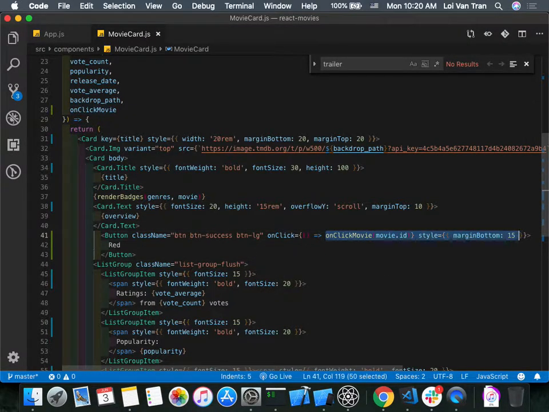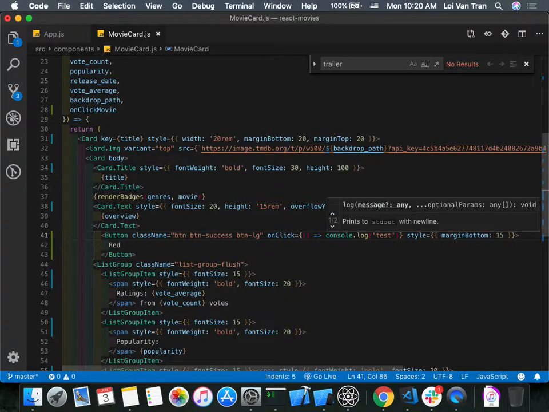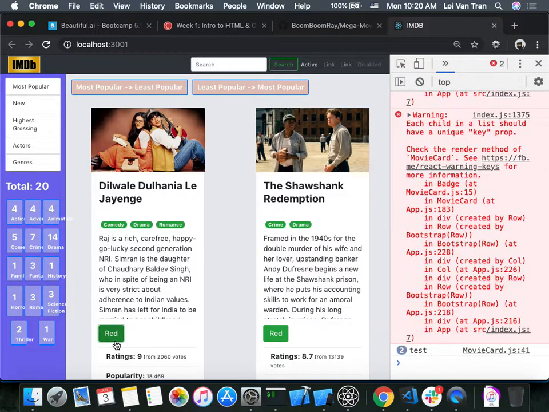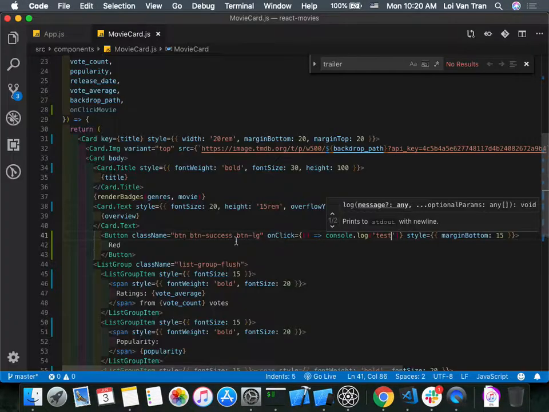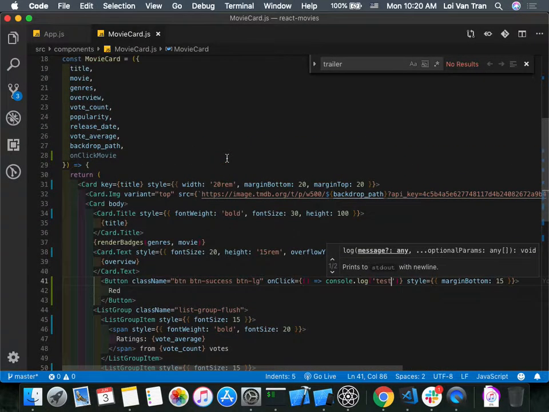Let's go ahead and delete this function call, and we'll do console.log test. Refresh. Okay, we can see that the on-click on the button works. It fires. Now we need to figure out how to get this movie card to register the click event and fire our function.